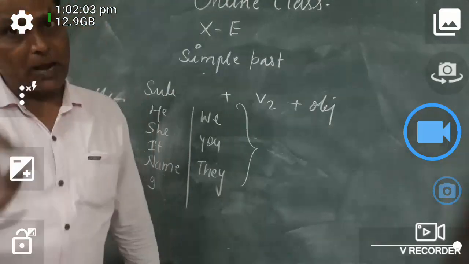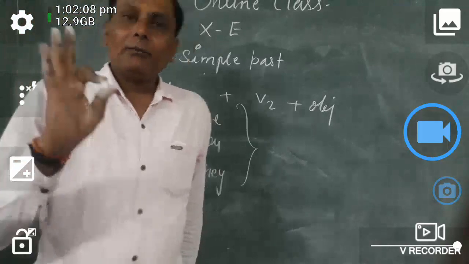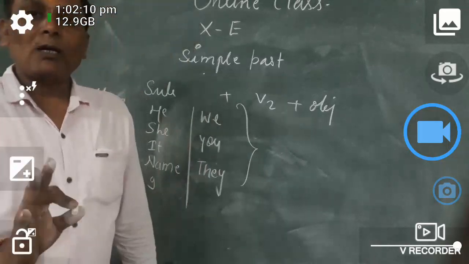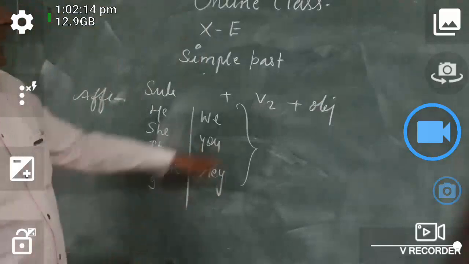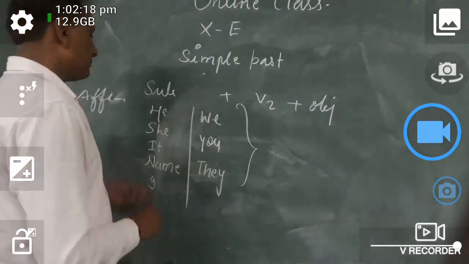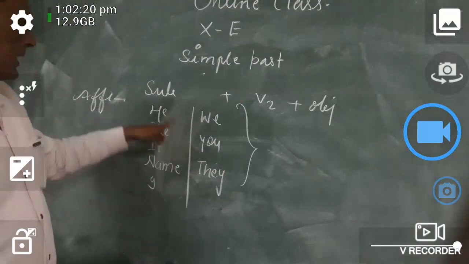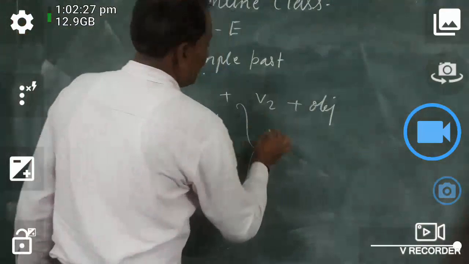Verbs 3, 4, 1 and 5 are discussed. Now it is the turn of verb 2. So you take any subject, he, she, name, I, we, you, they. Then you have to put the second form of the verb.